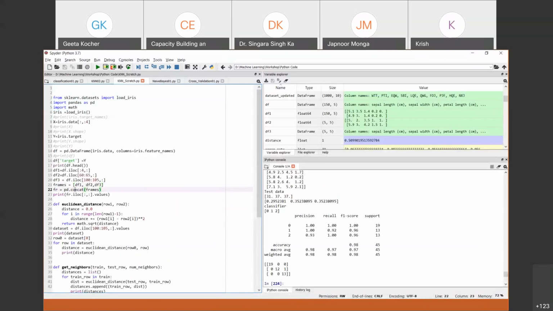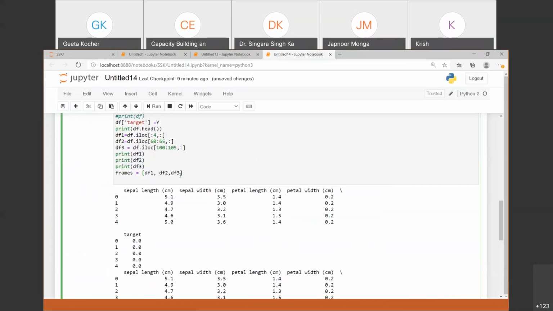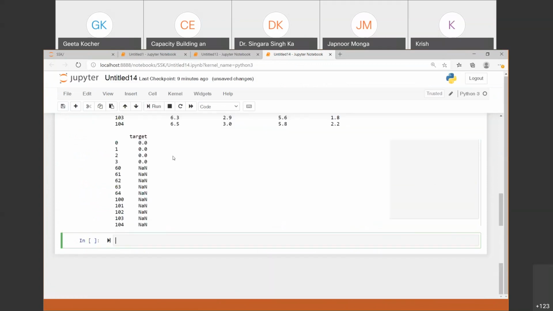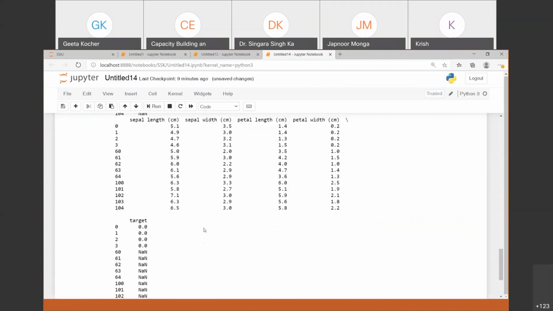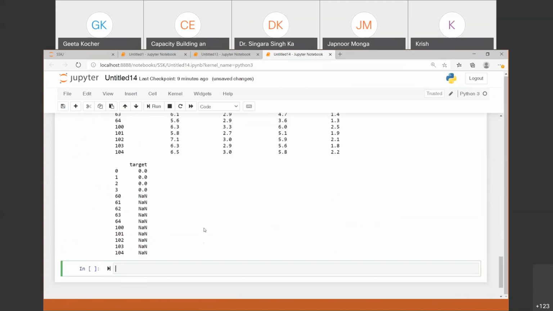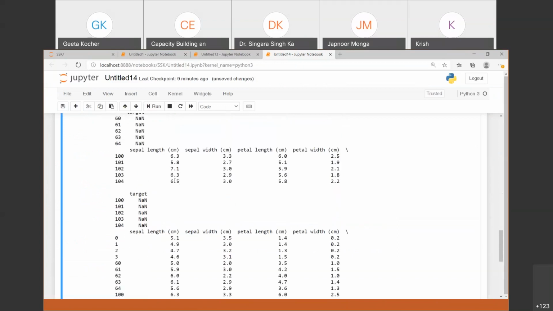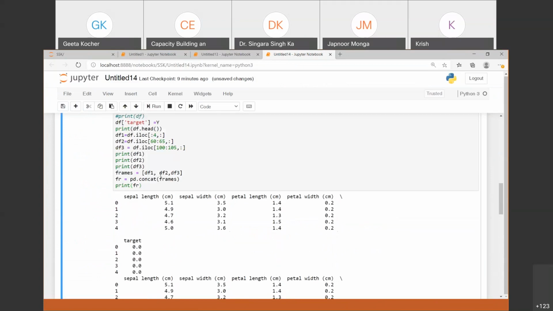And for the concatenation purpose, I have a method in pandas, and if we print this FR, okay. There are some issues with these classes, but I don't know what the issue is, but we can concatenate by using this approach.